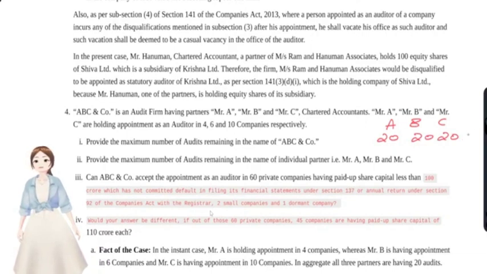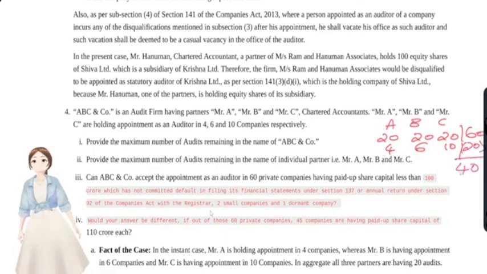Here, in total, the maximum number of audits that a firm of 3 chartered accountants could hold is 60. Here A was already holding 4, B is already holding 6 and C is already holding 10. That is, 4 plus 6 is 10, 10 plus 10 is 20, so they have used up 20 of the limit. So the remaining is 40.